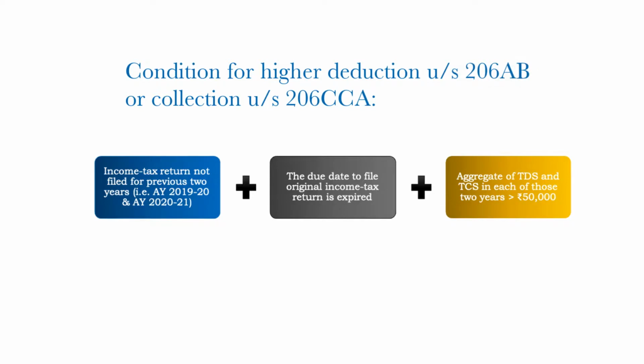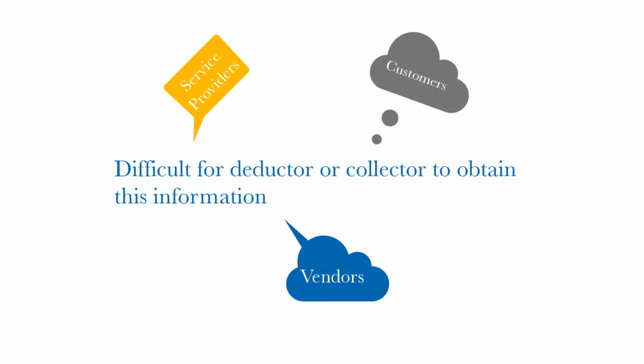payee has filed their tax returns for the last couple of years and whether their tax deduction and tax collection aggregate of these two is more than 50,000 in these 2 years. So it becomes a complex exercise for each taxpayer to understand from their service providers, vendors, suppliers, collectors, and all these persons whether they have complied.